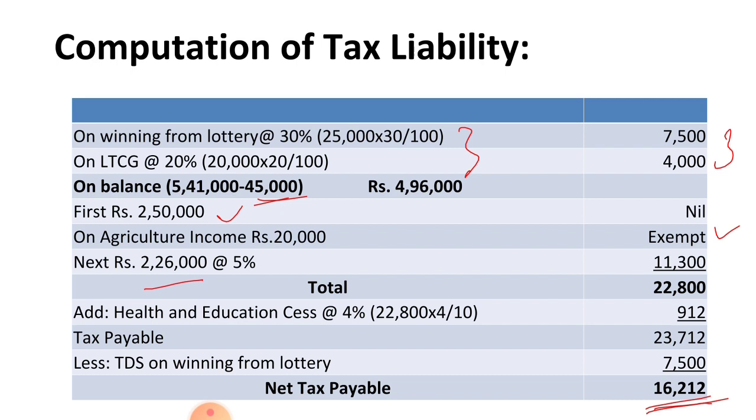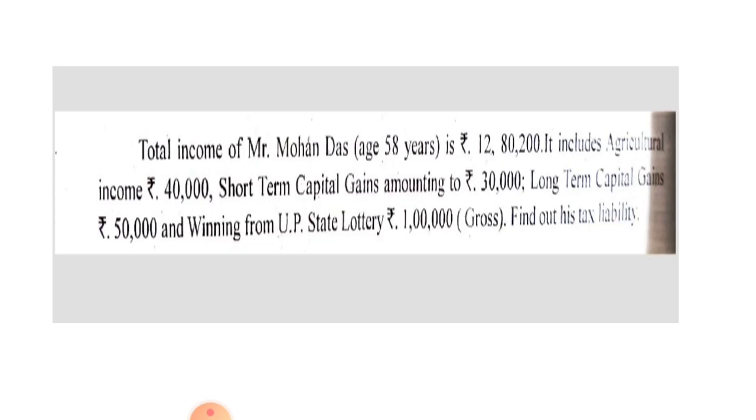Let us solve one more problem. See this problem. Total income of Mr. Mohan Das, age 58 years, particularly mentioned, that means he is below the age of 60, up to 2,50,000 exempted from tax. His total income amounts to rupees 12,80,200.